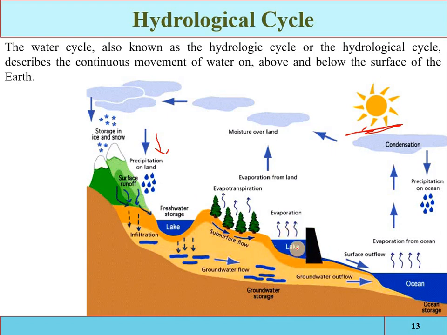If you have reservoir structures, oceans, rivers or groundwater flow: water is evaporated from the earth and water surfaces, which is called evaporation, and also from plants, which is called evapotranspiration. So there are different phenomena: evaporation, evapotranspiration, then condensation, and again precipitation. All this circulation, distribution and occurrence of water is summarized through the hydrological cycle.